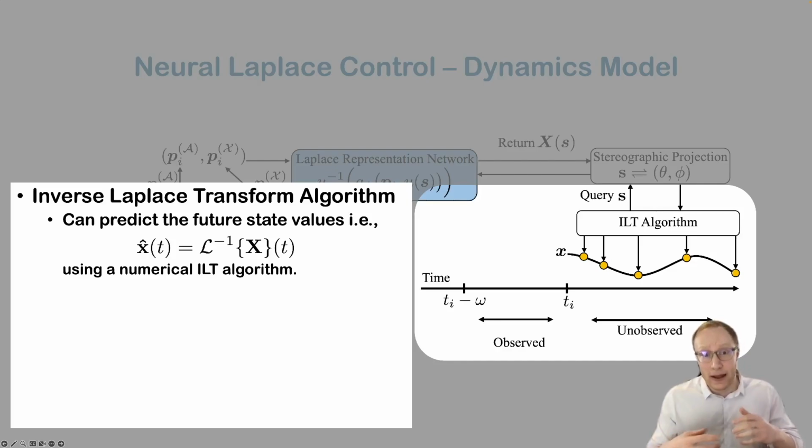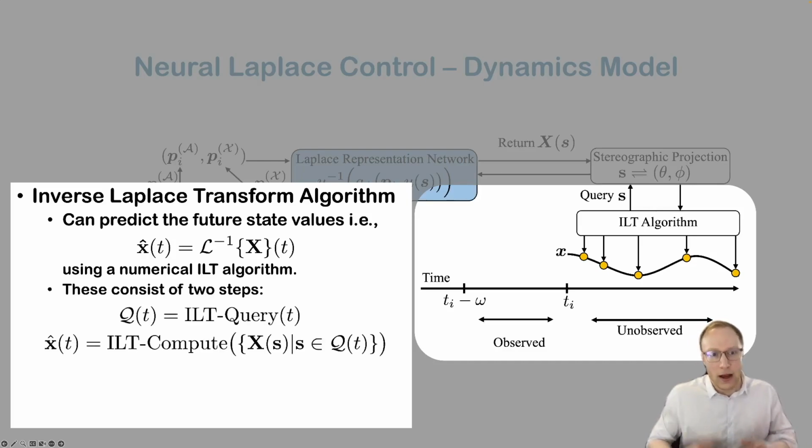Once we have the Laplace representation, we can use the inverse Laplace transform to compute the predictive values of xt using a numerical inverse Laplace transform algorithm, where we use the inverse Fourier series inverse Laplace transform algorithm. Now these inverse Laplace transform algorithms are numeric methods which take two steps. We give them a set of time points we wish to estimate the future values for, and they give us query points, and then we give these query points into the algorithm.